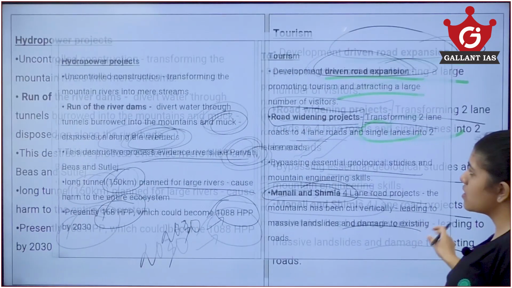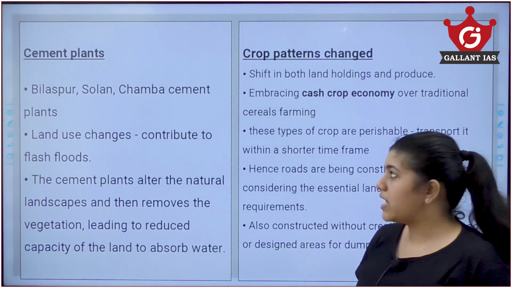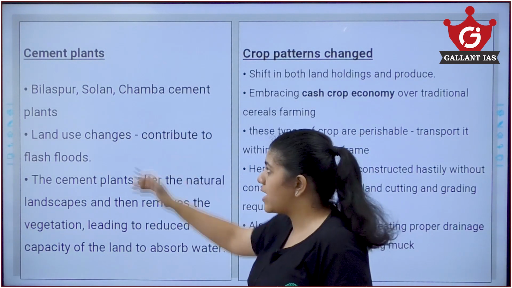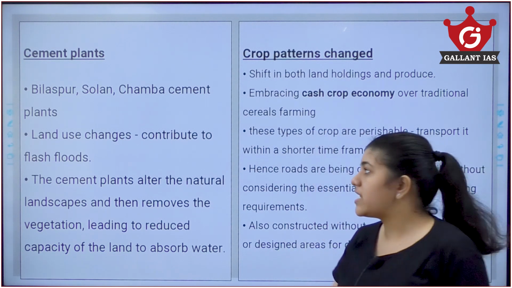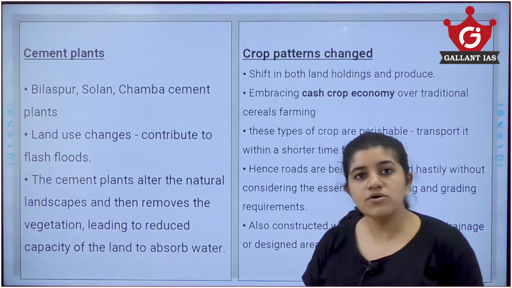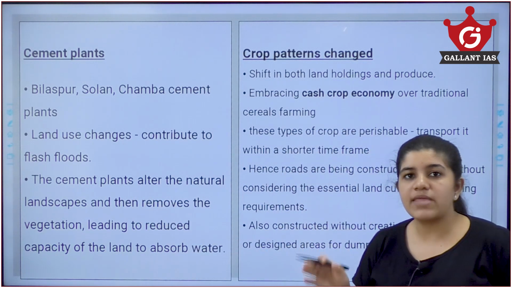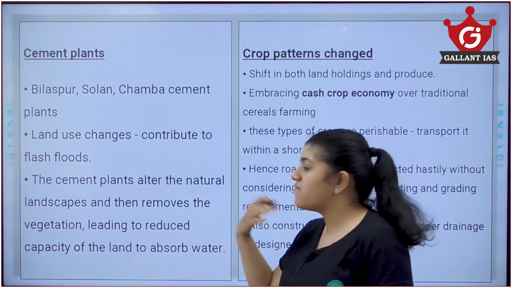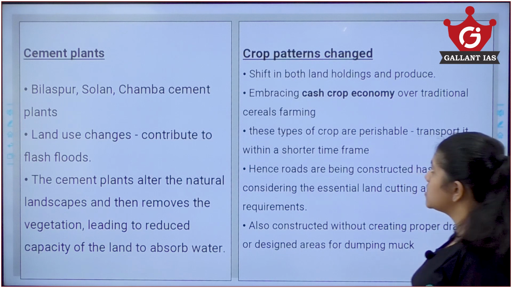Now, I told you about cement plants. There are about 3 cement plants in Himachal Pradesh, like the Bilaspur, Solan and Chamba cement plants. The usage of cement plants changes the land use pattern, contributing to flash floods. The cement plants alter the natural landscape of Himachal Pradesh and remove the vegetation, leading to a reduced capacity of the land to absorb any excess water.